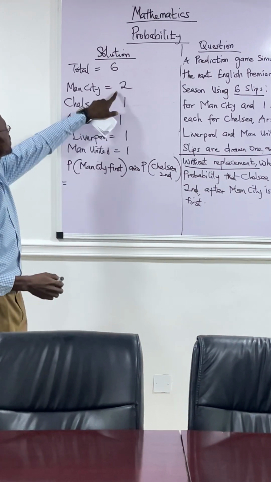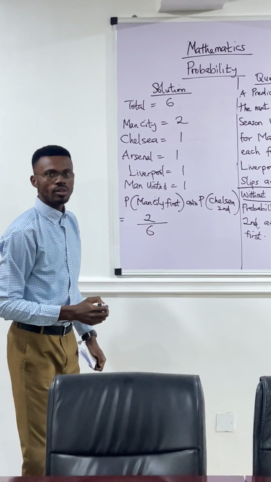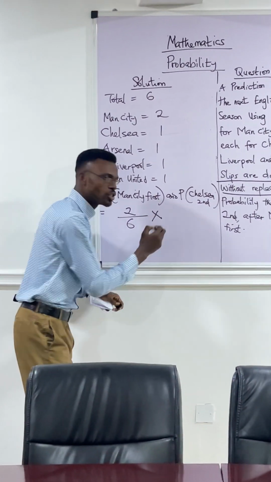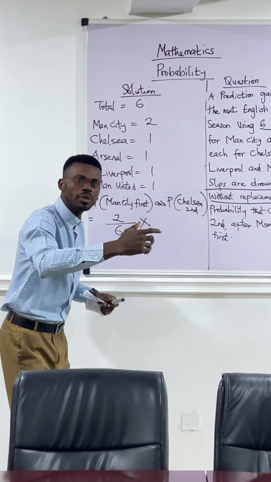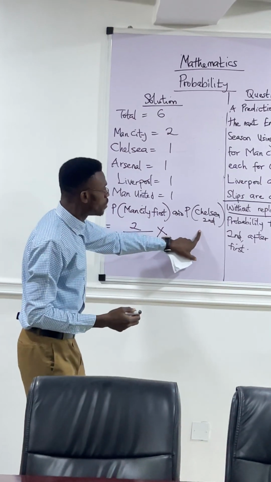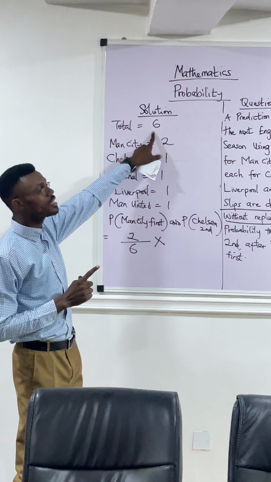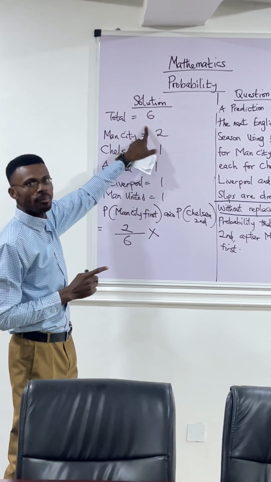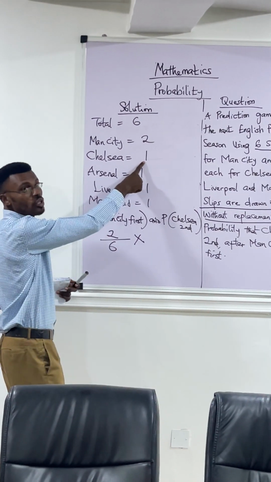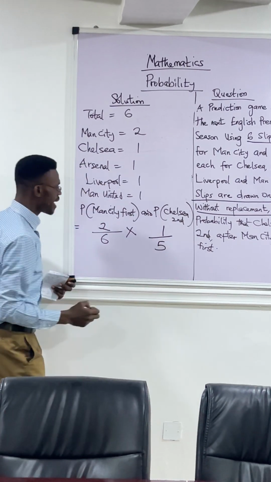What's the favorable for Man City? Which is 2. What's the total? Which is 6. And in probability, "and" simply means multiplication. Take note of that. "Or" is addition, and "and" is multiplication. So, picking Chelsea second, remember I said without replacement. If I have picked Man City first and I have 6 total, 1 away from 6, I'm left with 5. So the total for Chelsea will be 5. What's the favorable result for Chelsea? 1. So favorable 1 over total, which is 5.